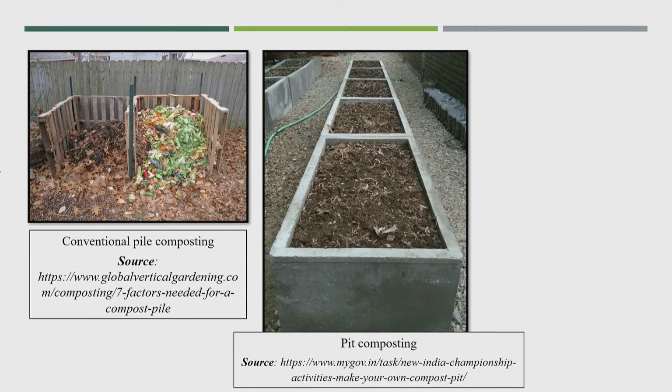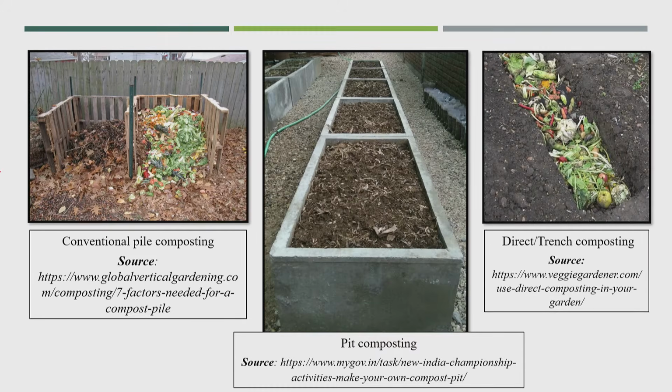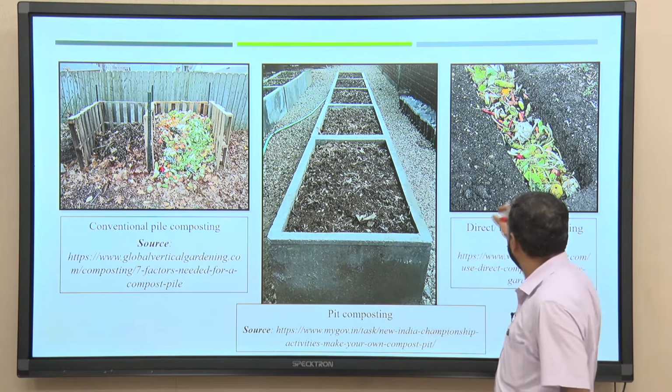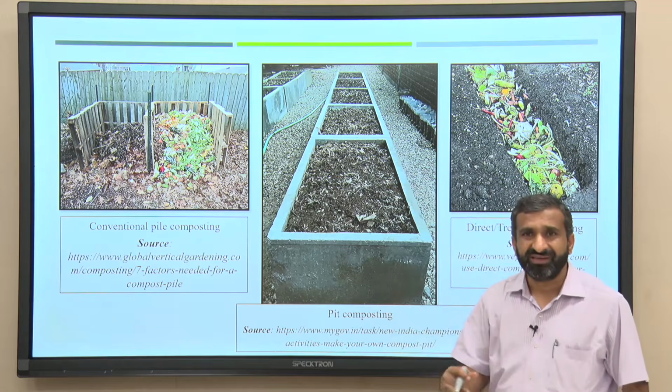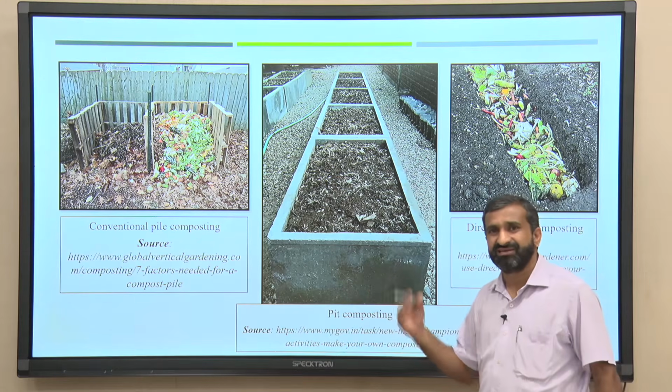In this method there was no aeration system, but it is a very well known technology. If you see in the 70s and 80s in India, pit composting was very popular, especially in rural areas. This was another method, the trench method. Many textbooks explain that if you put the entire waste into the soil by making a kind of trench and cover it with soil, after 60 or 70 days we will get the compost.